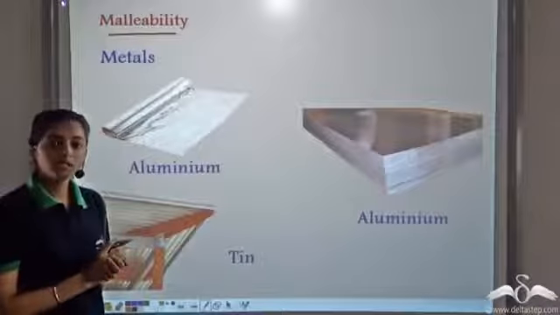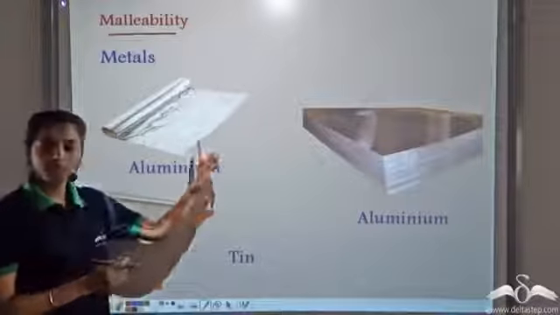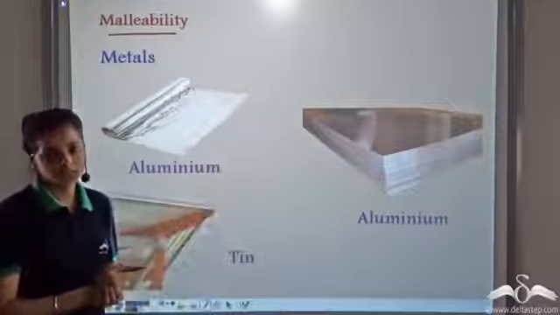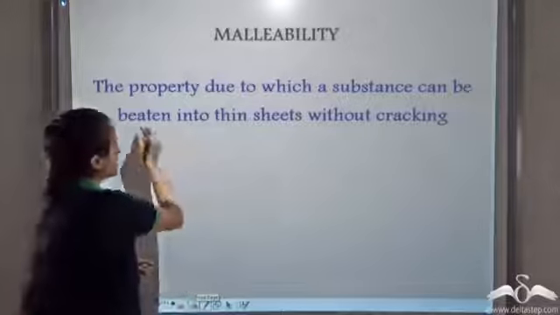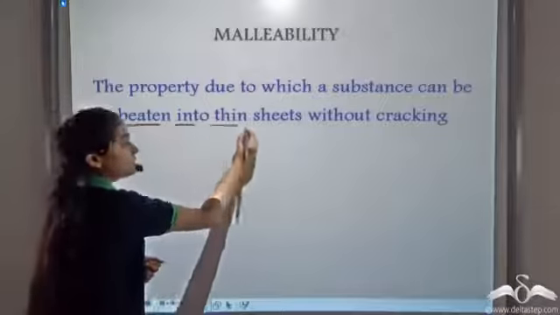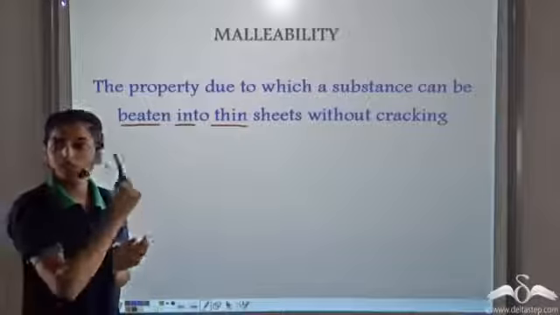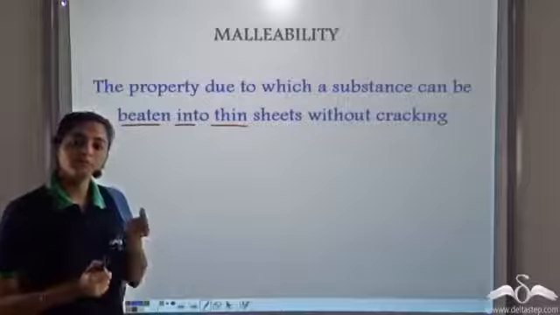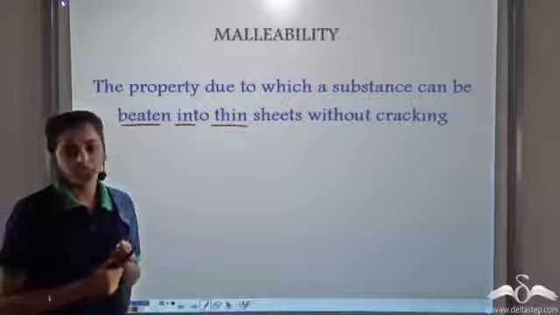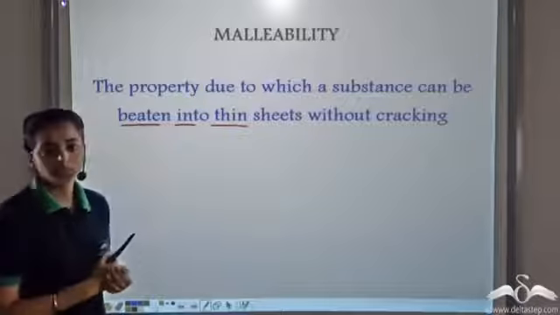From a big block of aluminium, we can get very thin sheets of aluminium as well.